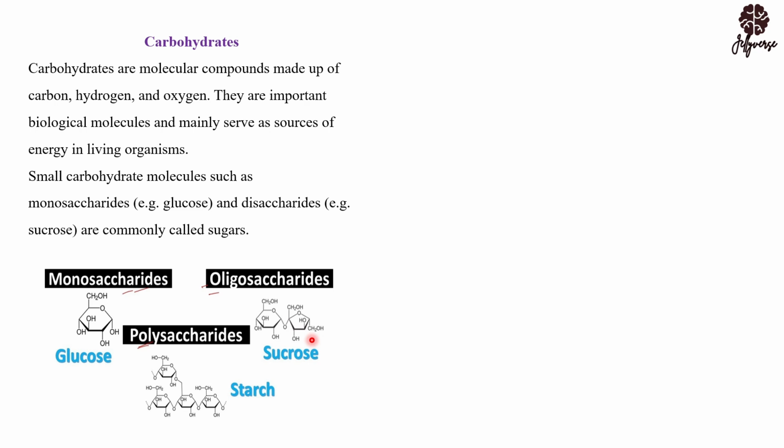We are having oligosaccharide. Oligosaccharide means, oligo means few and saccharide means sugar. So this means few sugar units. And we are having polysaccharide. Polysaccharide means a lot of sugar units that have come together.